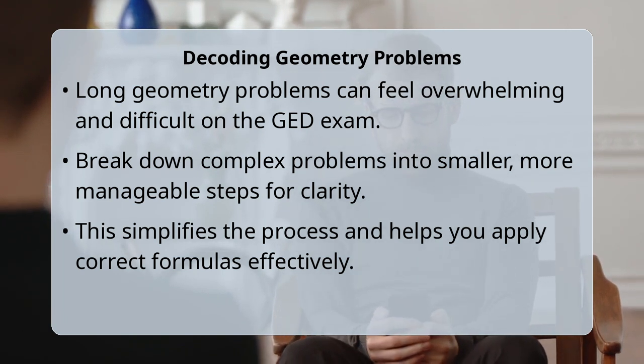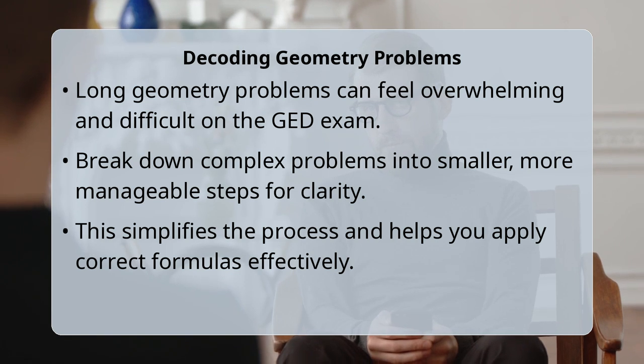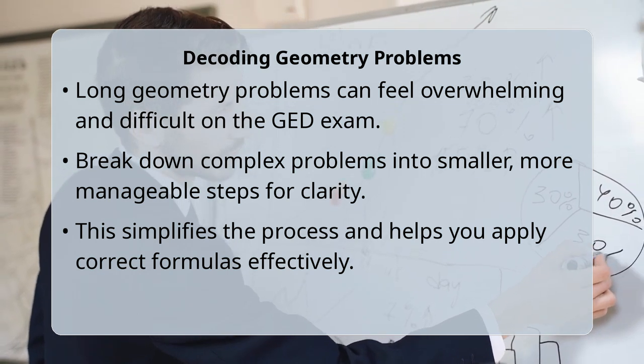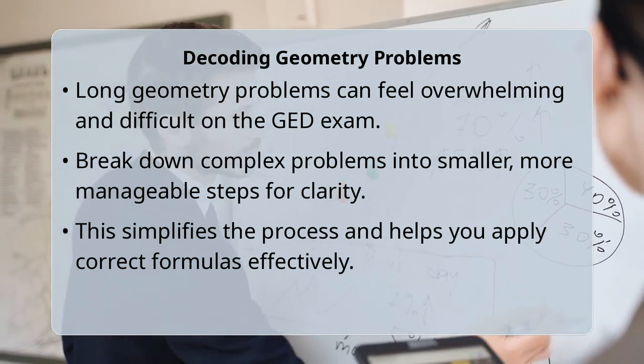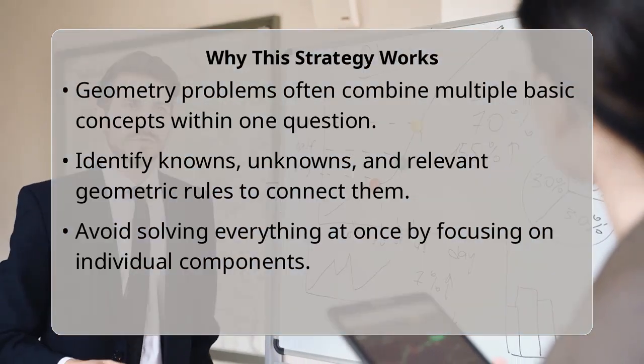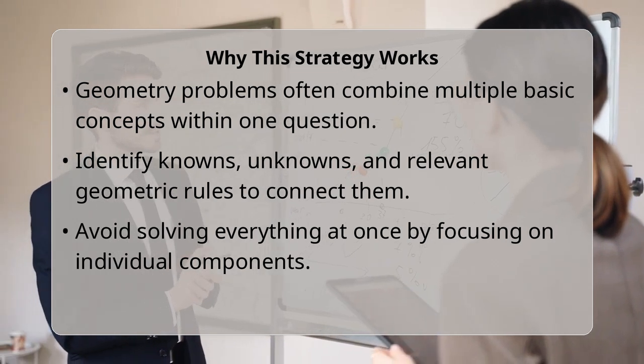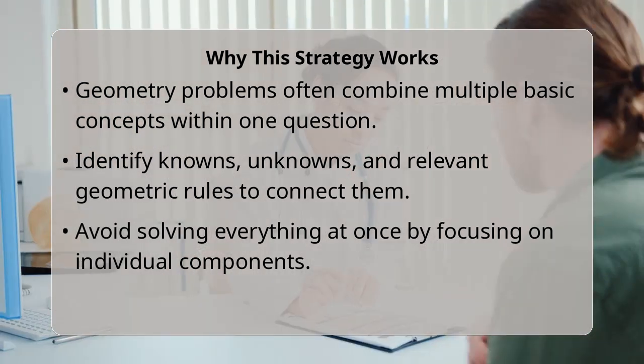Tackling long geometry problems on the General Educational Development test starts with a strategic approach, breaking each complex problem into smaller, manageable steps. This method simplifies the process and helps you apply the correct formulas one piece at a time. This strategy works because geometry problems often combine several basic concepts. By dissecting the problem, you are not trying to solve everything at once. Instead, you identify the knowns, what you need to find, and the exact geometric rules or formulas that connect them.